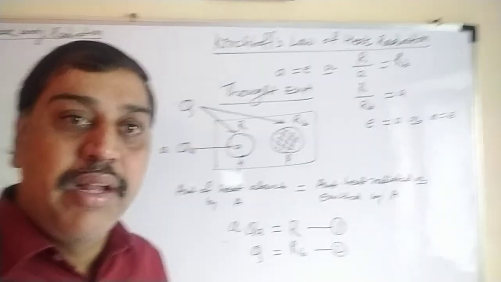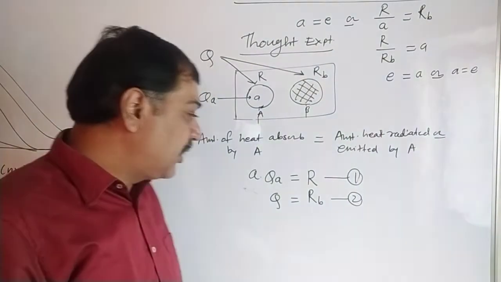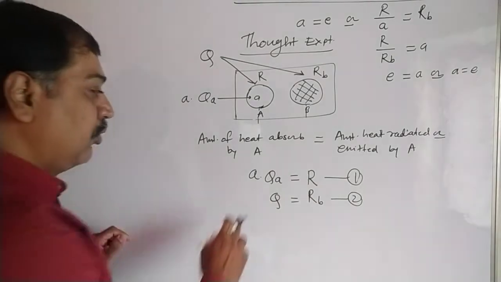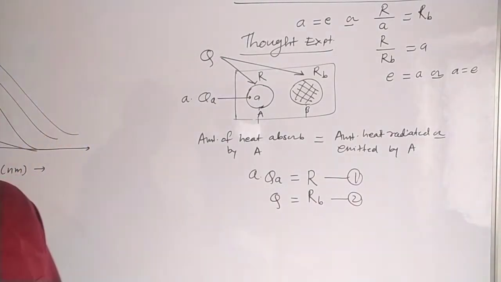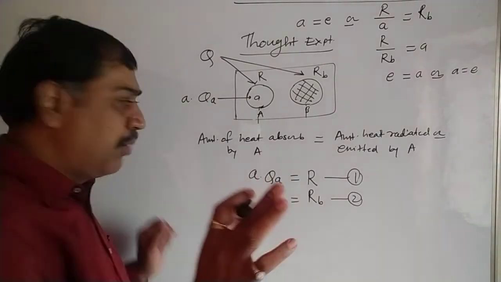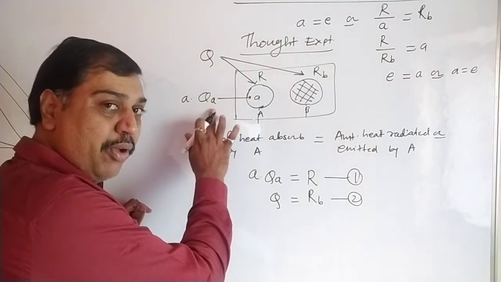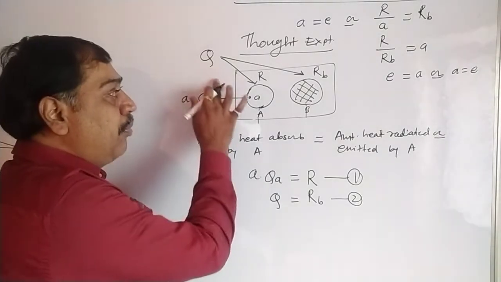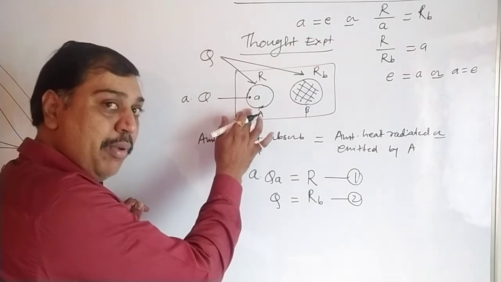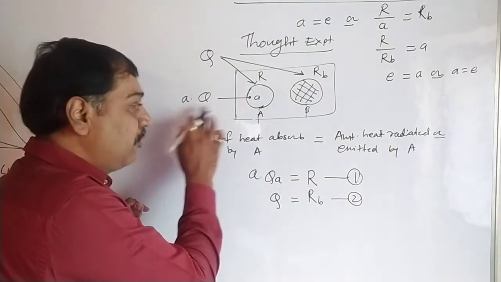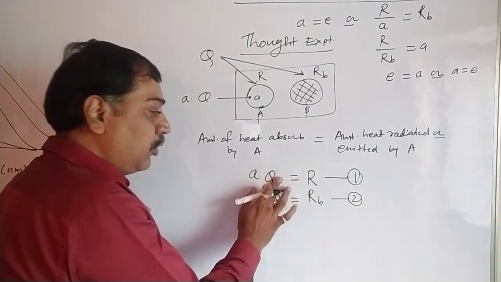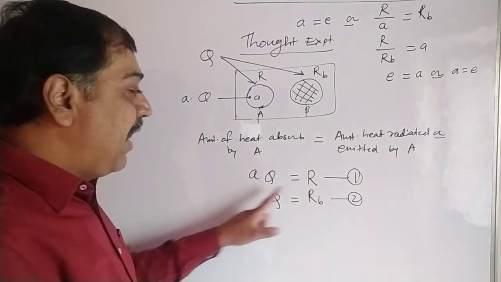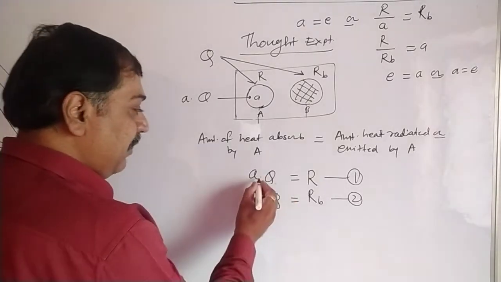Now what is the next step? The next step is to divide equation 1 by 2. Suppose QA is the amount of heat absorbed. Out of Q, some amount of heat gets absorbed depending on the absorption coefficient. So you should not show A here, otherwise this Q can't get cancelled out. Let's go further. So divide equation 1 by 2. What do we get? Divide this by this.